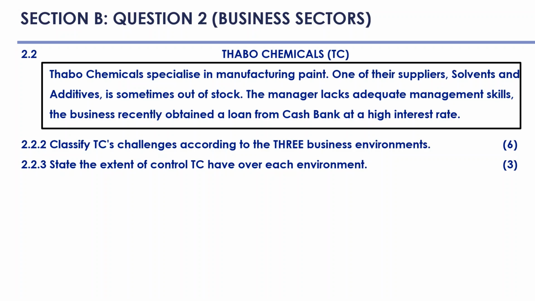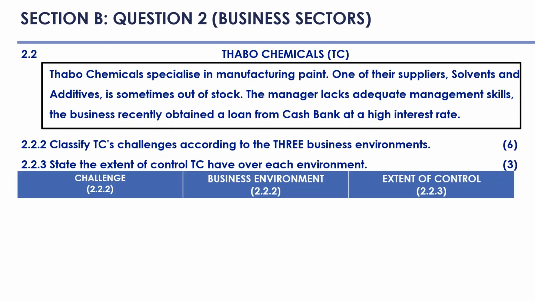Next question. Still part of 2.2. We know that 2.2.2 says classify TC's challenges according to the 3 business environments. You will see that that part of the question is up for 6 marks. The next question is state the extent of control TC has over each environment. We know that that part of the question is for 3 marks.